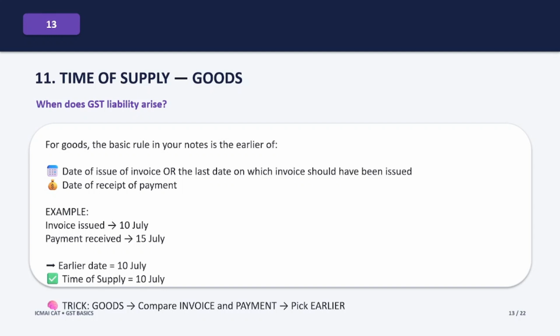Let's take an example. Suppose the invoice is issued on 10th July and a payment is received on 15th July. Which date is earlier? 10th July. Therefore, the time of supply is 10th July. So here's your memory trick. Goods. Compare invoice and payment. Pick the earlier date. Whenever you get a numerical or date based MCQ, don't panic. Simply write down the dates and compare them carefully.